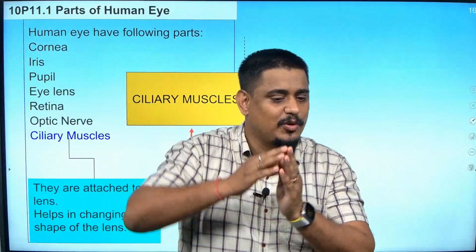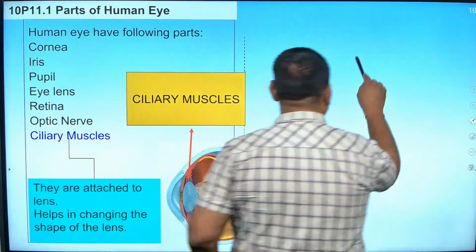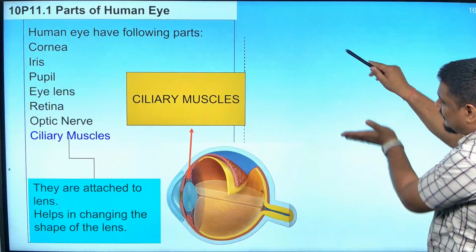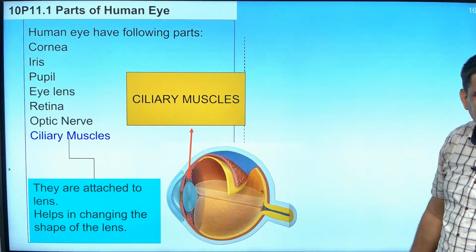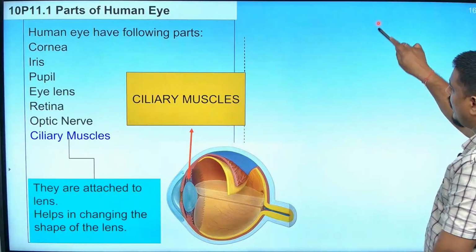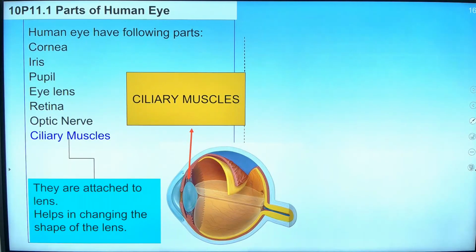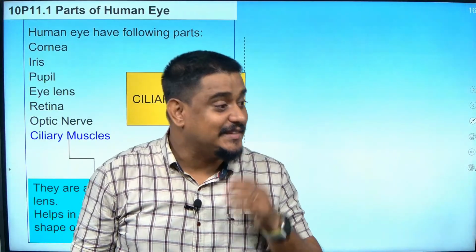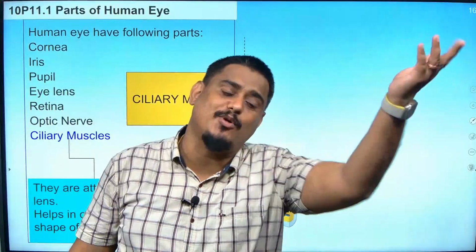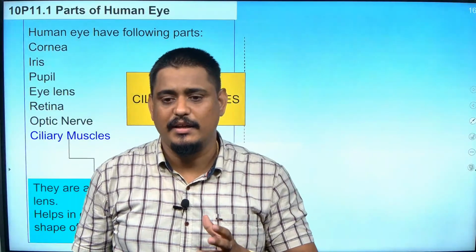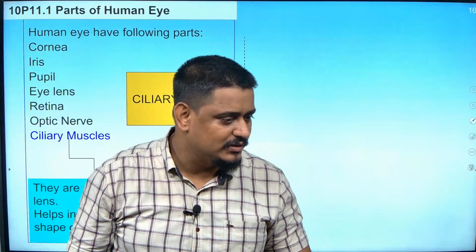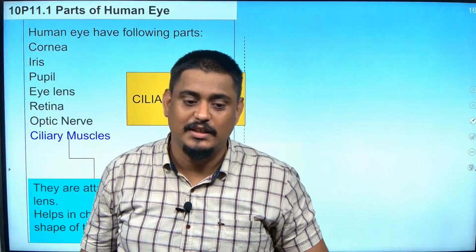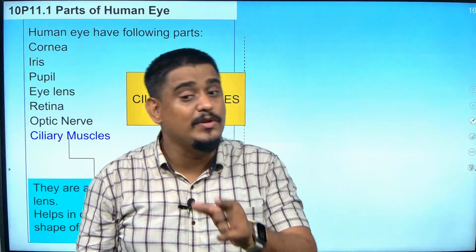By ciliary muscles. If this is the lens, like how I was drawing, then the muscle has the property of pressing it. If it presses it, our lens will become a thick lens, isn't it? Or if it is pulling it, our lens will become a thin lens, right? So, we can control the focus of my eye. That is why the human eye is capable of focusing at various points. See, the human eye is a very advanced instrument, remember that. We have a lens with self-adjusting focus. And who is adjusting it?